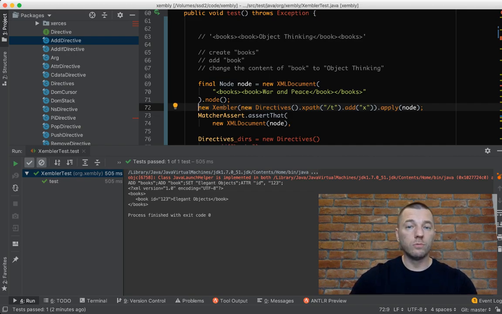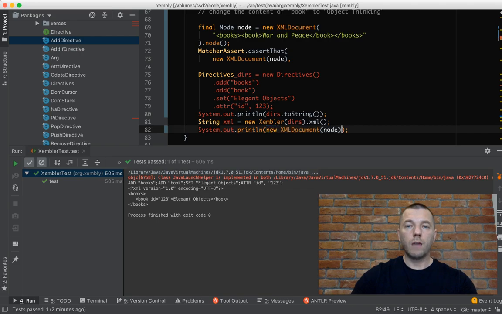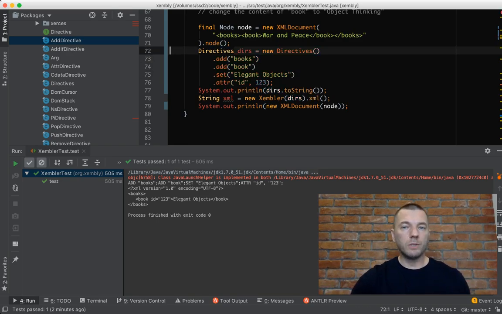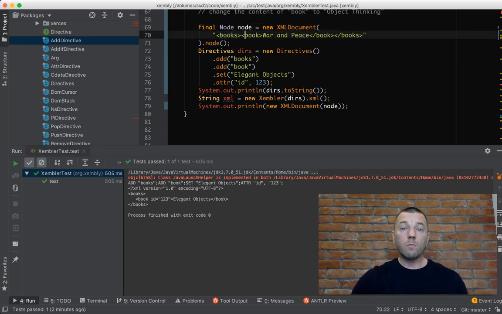I want to replace this book with my own book. So here's the node, which is coming to me from somewhere. It doesn't matter, so don't pay attention to this class. It's coming from another library. The point is that in the end, we have a node. We have an XML document with just two elements: one parent element, and then a child element. And then I want to delete the book and insert my book there.